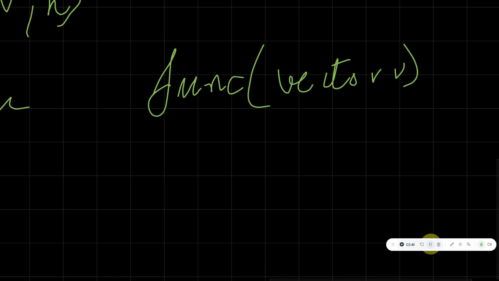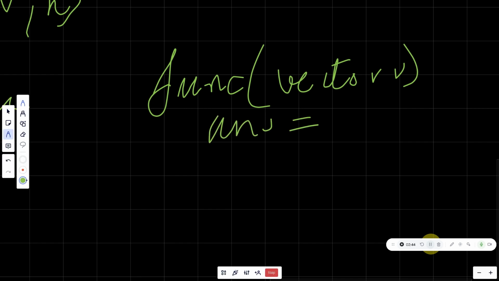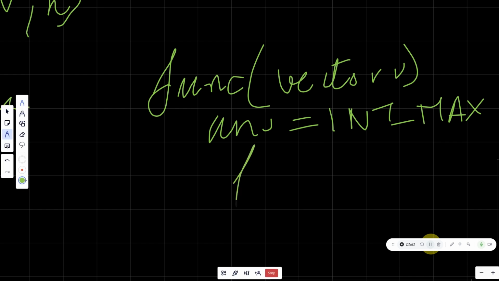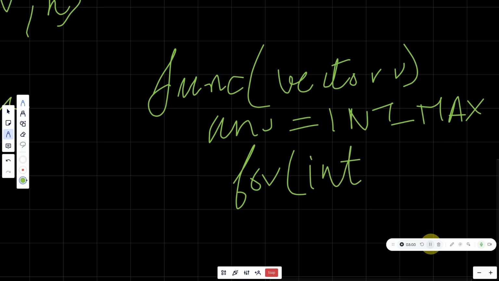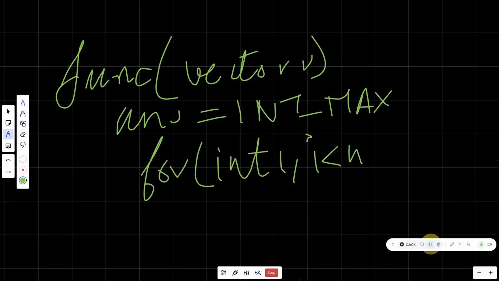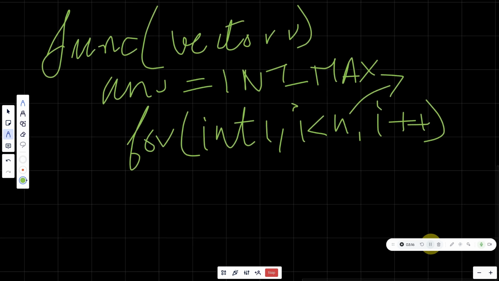We'll take answer as a variable, and we'll assign INT_MAX to it. And now we'll iterate from i equal to 1 to n, that is the end point, so i is less than n, and i plus plus. The n is the size of the vector that has been given to us, and with the help of that we'll be finding the answer.